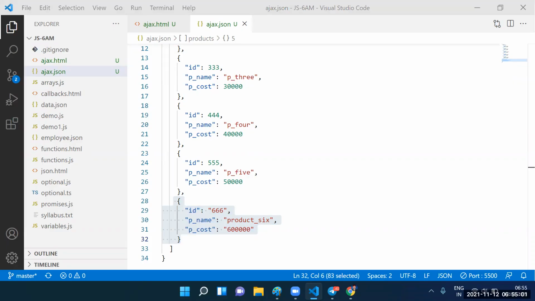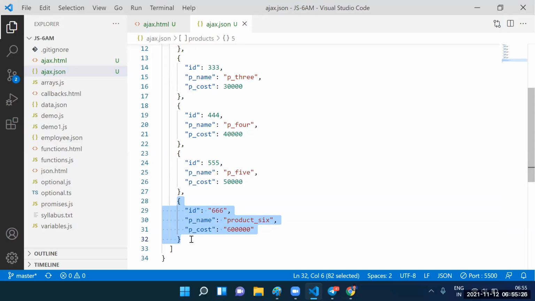Guys, how many requests have I shown now? 2 requests, Get request and Post request. Will you take the assignment? Can you please update this data, like product 6 to P6 and 6 lakhs to 60,000? What do you call that request? Put request. Later, will you delete the 6th record? So how many requests are pending?